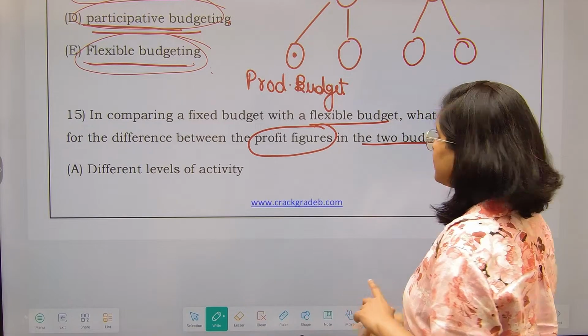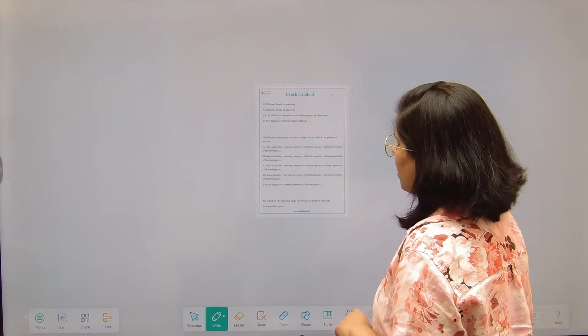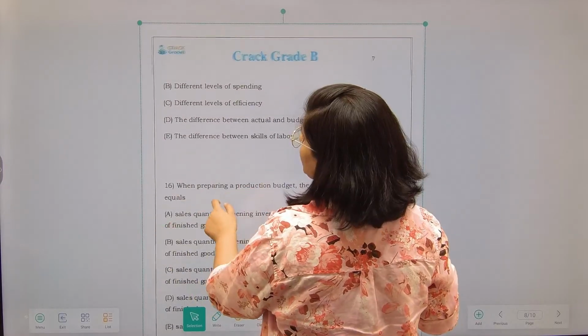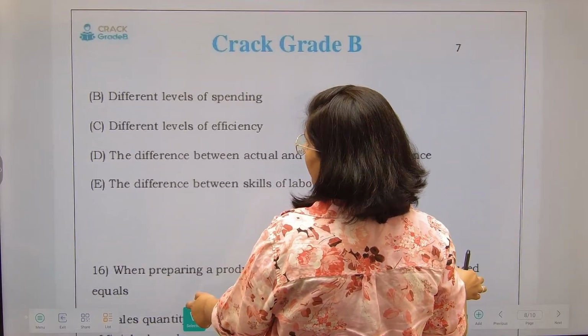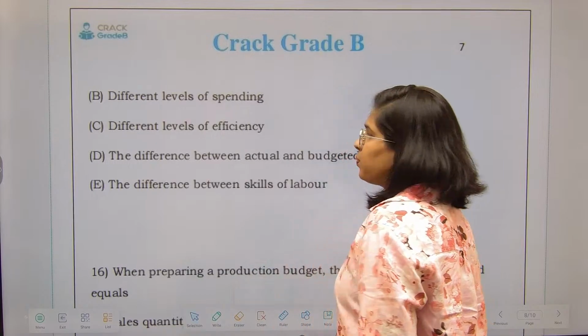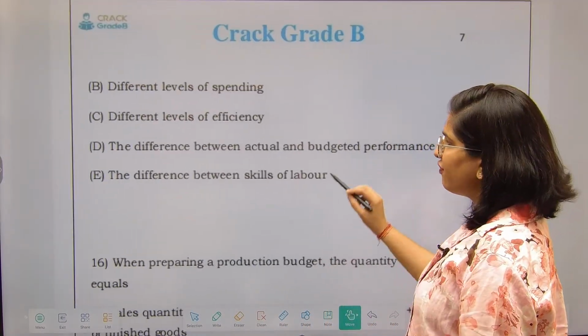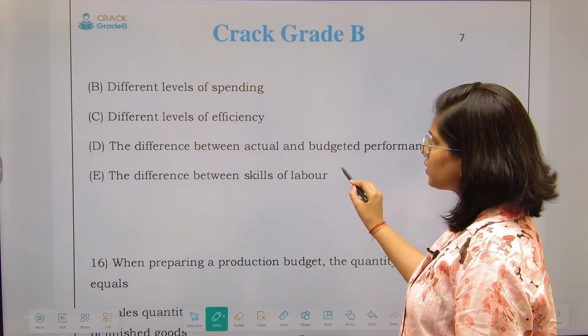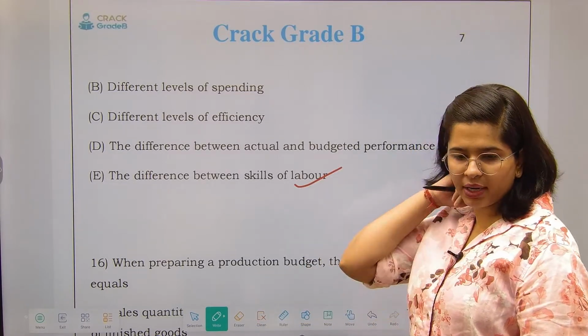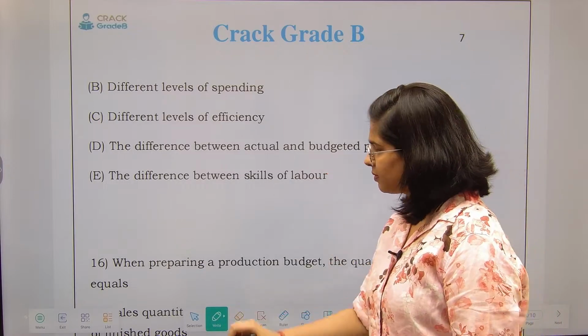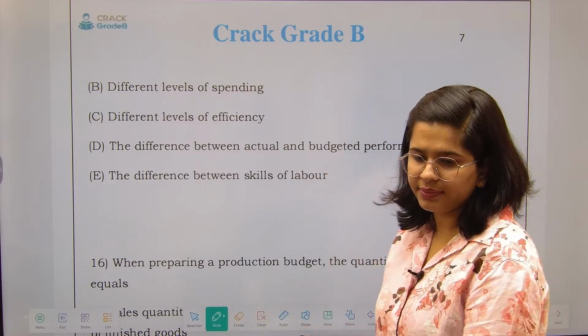Option number 1 is different levels of activity. Option number 2 is different levels of spending. Option number 3 is different levels of efficiency. Option number 4, difference between actual and budgeted performance. And fifth, difference between skills of labor. Tell me what is the correct answer. This is not the correct answer, okay? What is the correct answer?